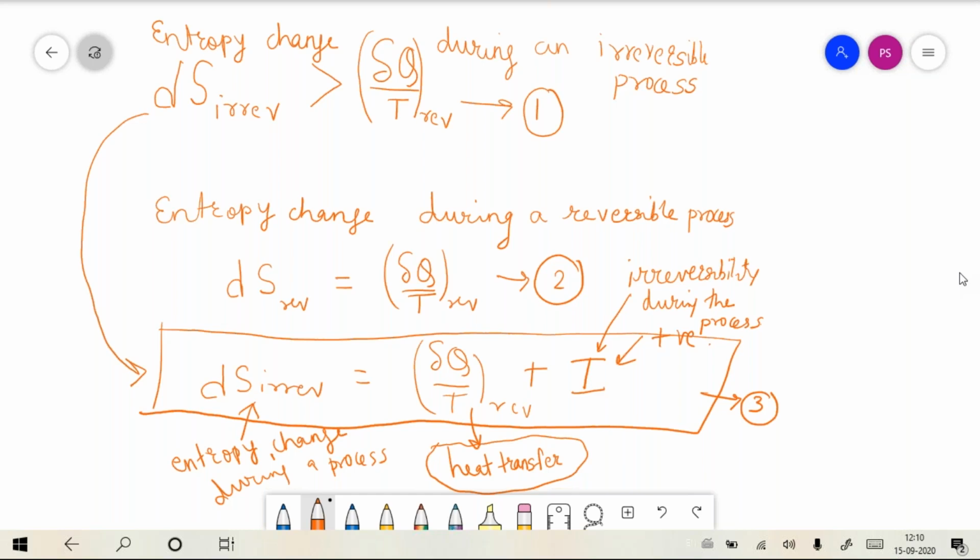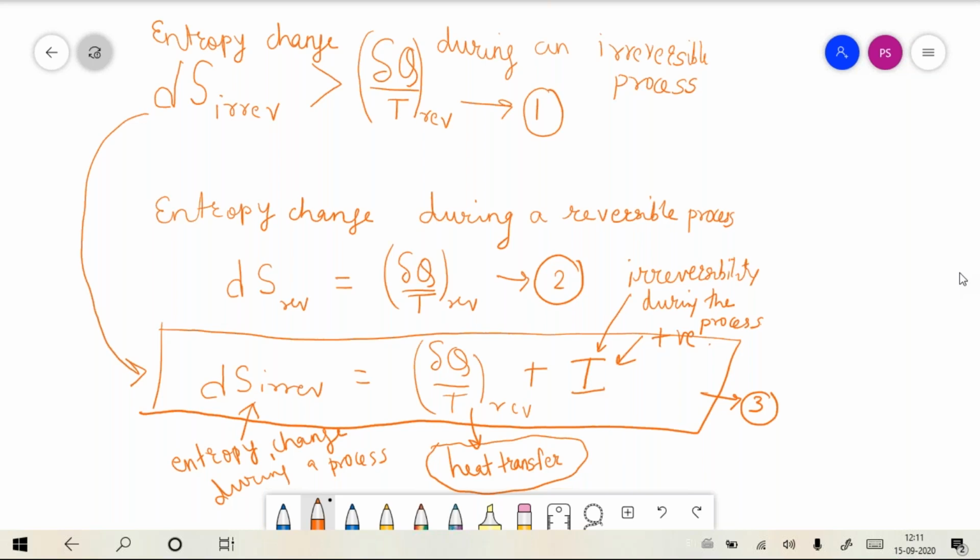That is okay, entropy is changing, but why is it changing during a reversible process? If you look at the equation 2, the equation for entropy change during a reversible process, we can see that the entropy is changing because of heat transfer.